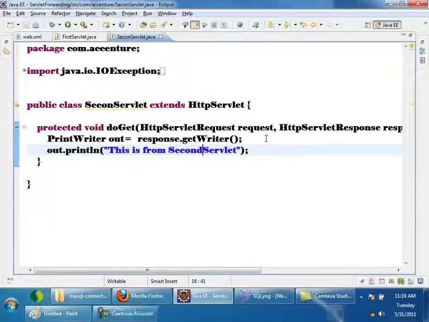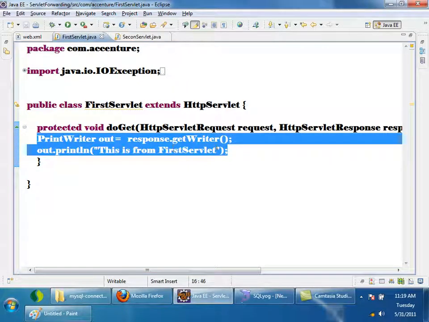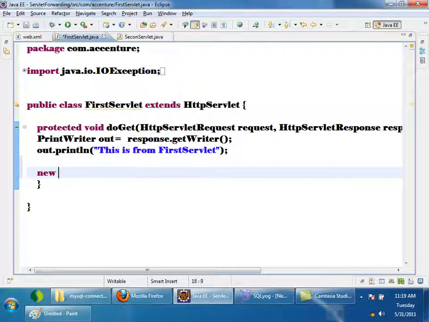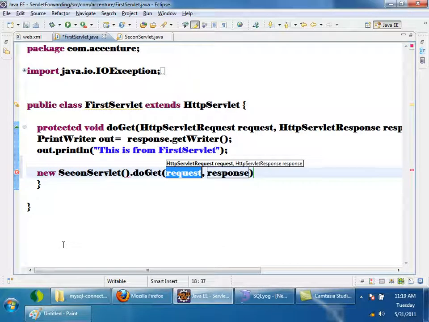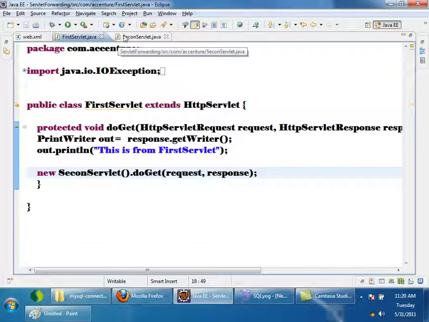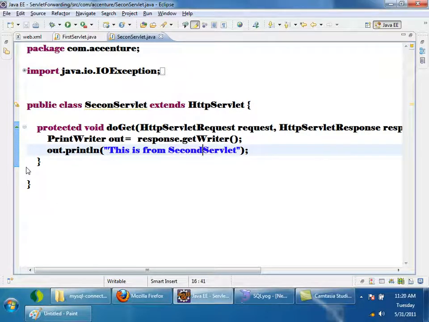See here, in the first servlet what I'm doing is creating a new SecondServlet object, calling doGet and passing request and response. See the logic now. If I give a request to the first servlet, this will get executed, right? And then I'm creating an object of the second servlet and calling doGet. So whatever I printed in the second servlet also will get executed, right? Will I get the output of both servlets now? Yes, I'll get the output of both servlets. Let us see what will happen now.